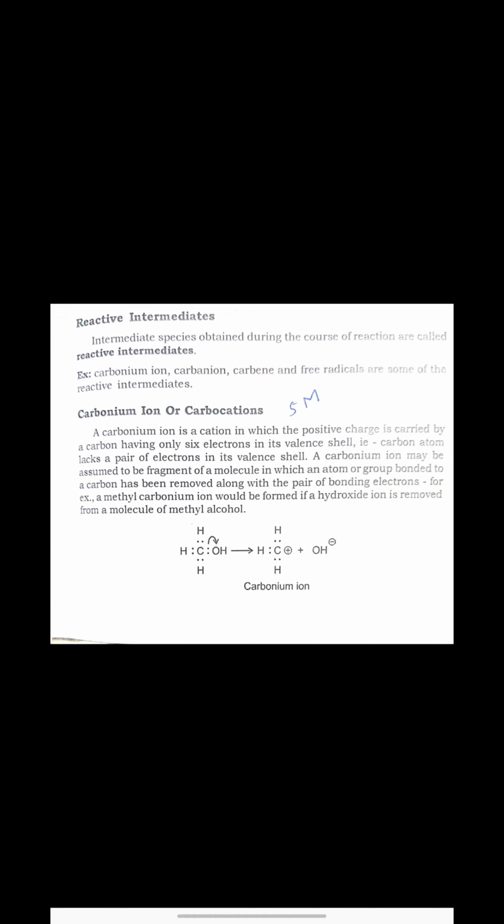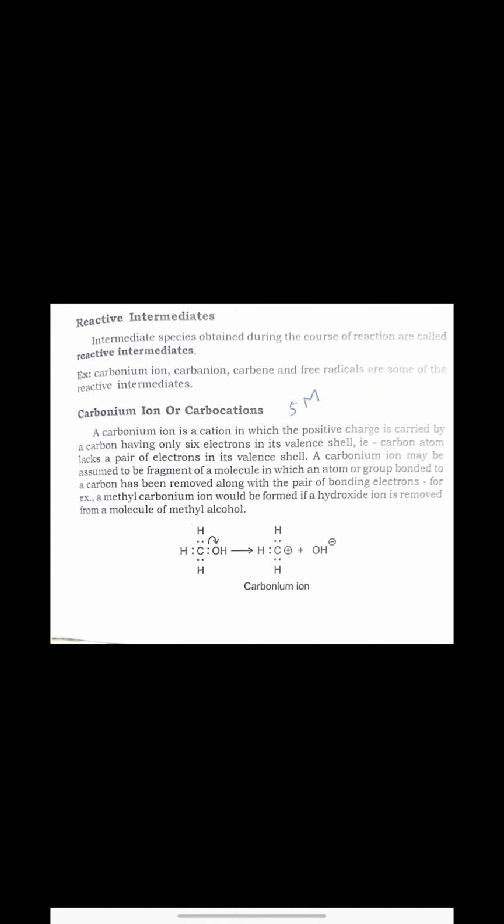So we will start with the carbonium ion. It is also called a carbocation because it contains a positive charge. So what is a carbonium ion? A carbonium ion is a cation in which the positive charge is carried by a carbon having only 6 electrons in its valence shell. Means to complete the octet it needs 2 electrons, therefore it is deficient of 2 electrons, means a pair of electrons, and therefore the positive sign is there.